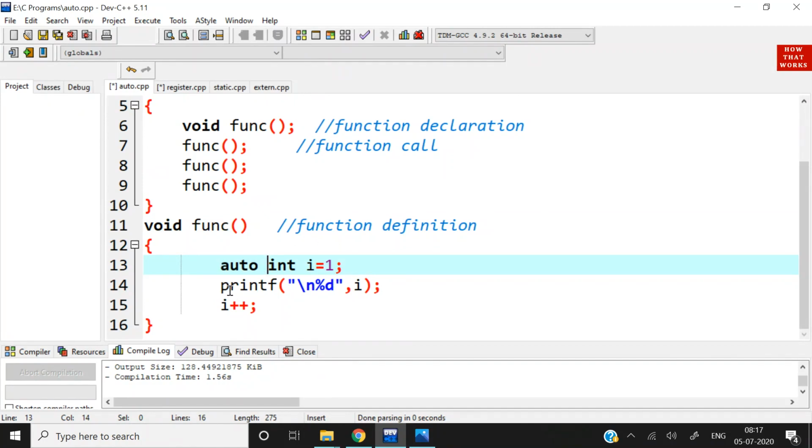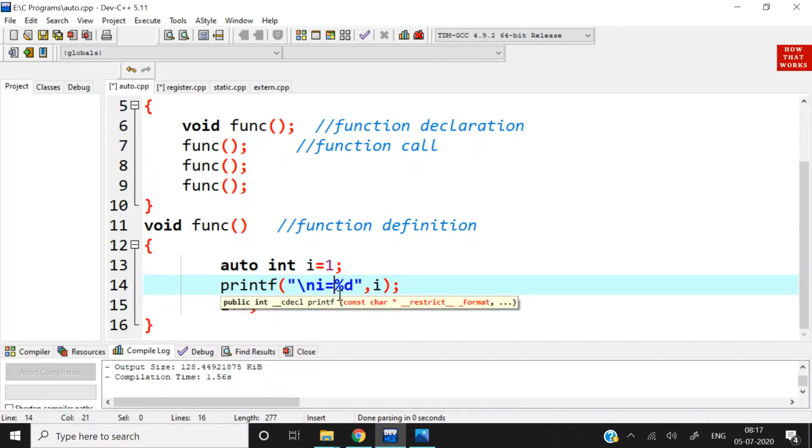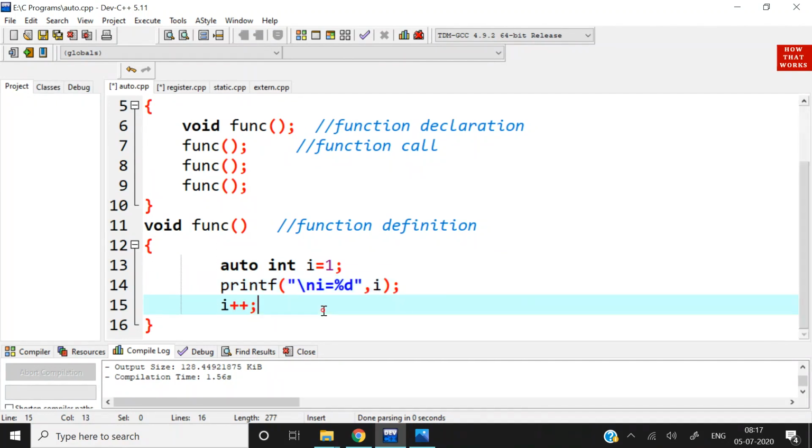Then we will simply print the message printf I, that is the value of I will be printed. I can write here I is equal to %d I and then I plus plus, that is value will be increased after printing this value of I. Then function is closed.